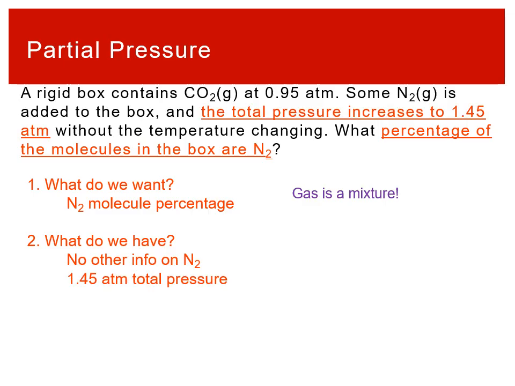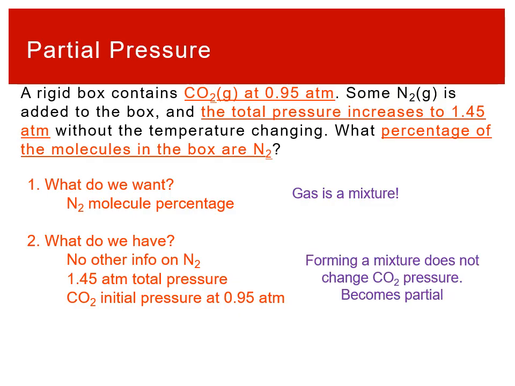One piece of information is that the total pressure is 1.45 atmospheres. We are also told that the CO2 was initially at 0.95. This box contains CO2, then something gets added, and now we know the total pressure. We formed a mixture. It was initially just CO2 gas with some pressure, and now there's N2 in it. The CO2 just becomes a partial pressure.